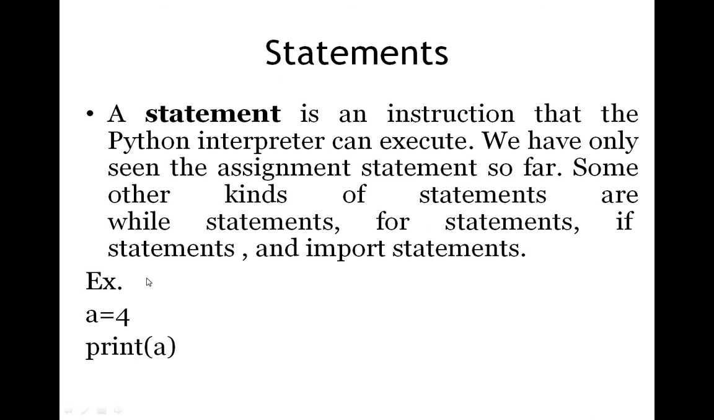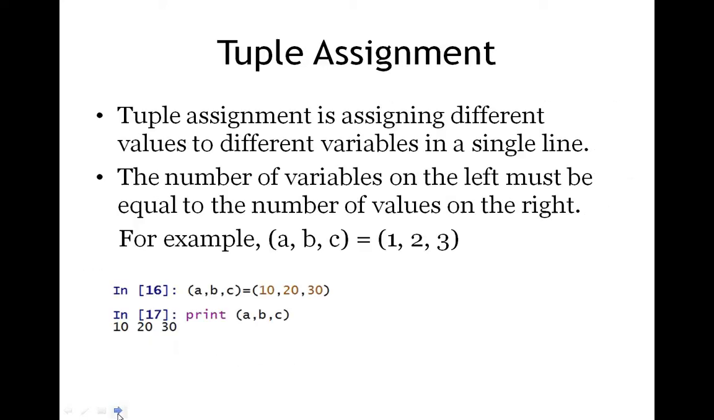Next comes a statement. A statement is an instruction that the Python interpreter can execute. Any line of code, you can call it a statement in Python. Here a equals 4 is one statement. Print of a is another statement. So far we have seen only assignment statements like a equals 4. There are some other kinds of statements like while, for, if and import statements, which we'll be seeing later.